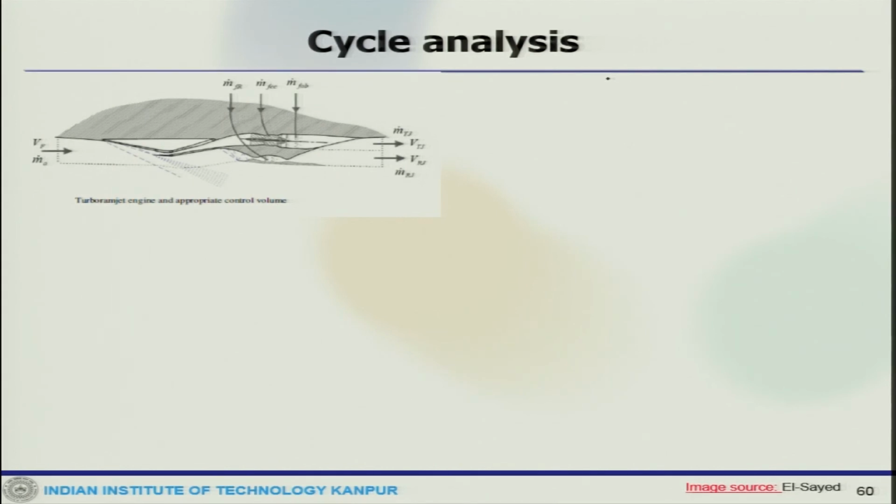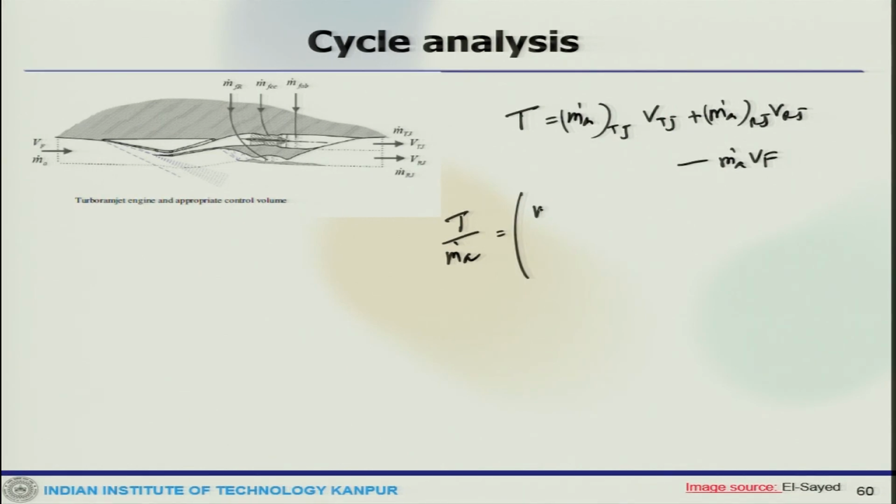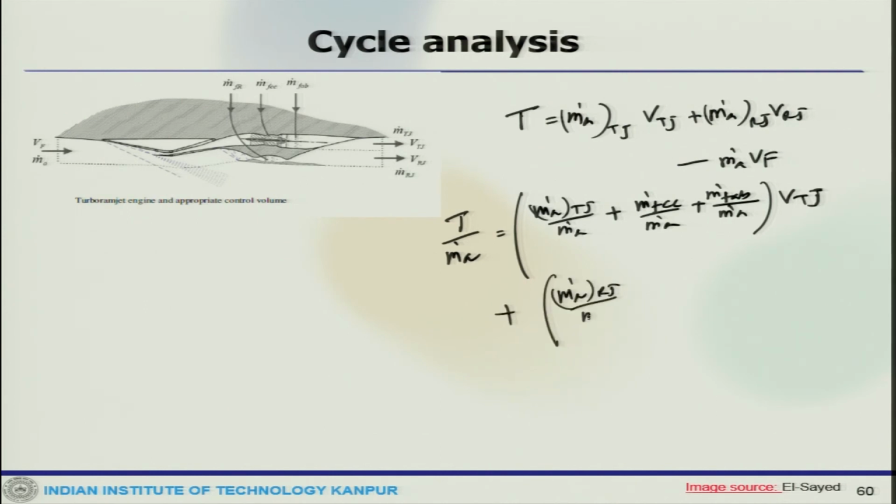So then your thrust would be m dot A turbojet V turbojet plus m dot A ramjet V ramjet minus m dot A V, and T by m dot A would be m dot A turbojet by m dot A plus m dot F CC by m dot A plus m dot F AB by m dot A into V turbojet plus m dot A ramjet by m dot A plus m dot F ramjet by m dot A V ramjet minus V forward velocity.